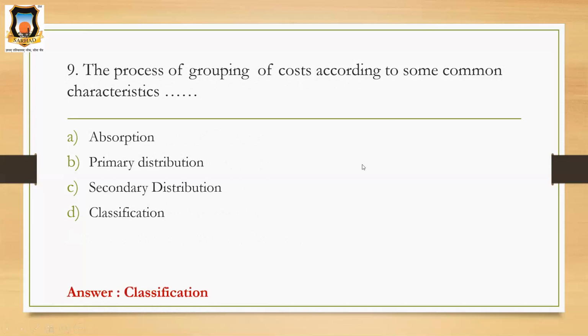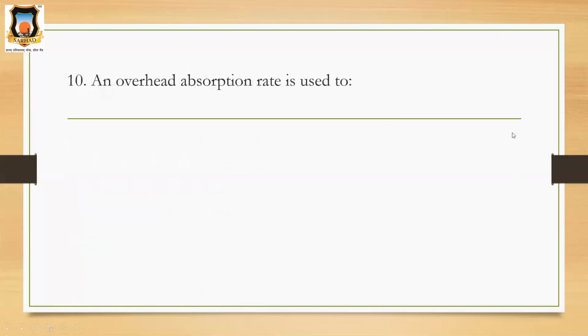So the correct answer is classification. In this, you are grouping or dividing cost on some common characteristics, meaning similar nature cost will go in one group. That is classification.